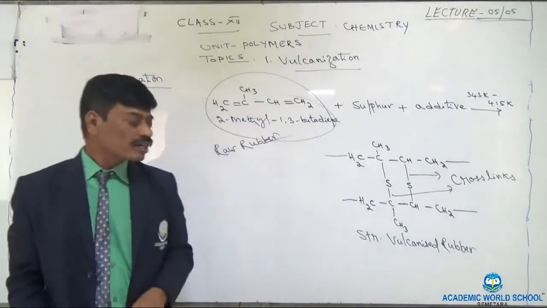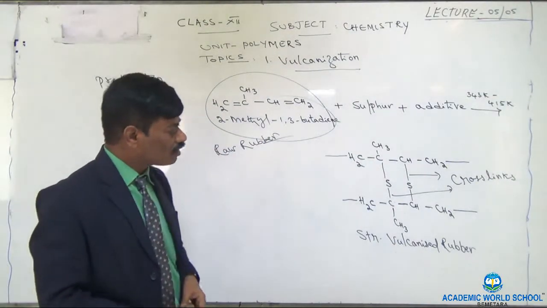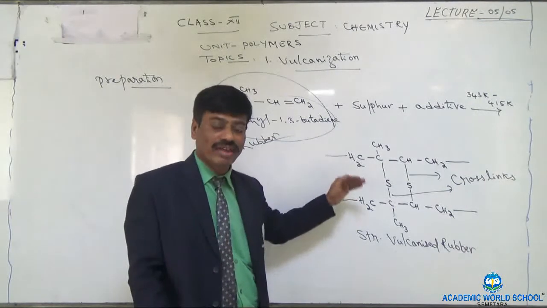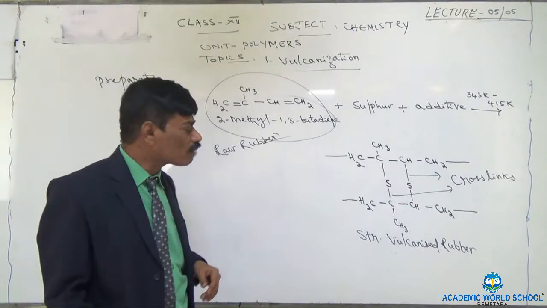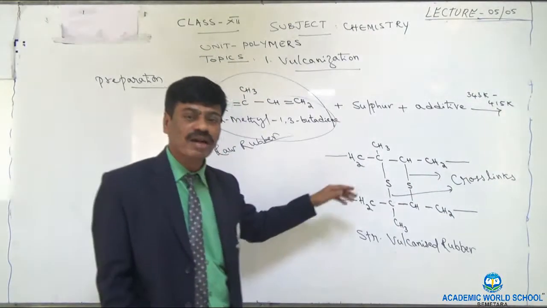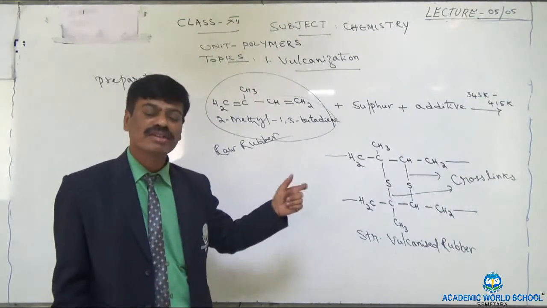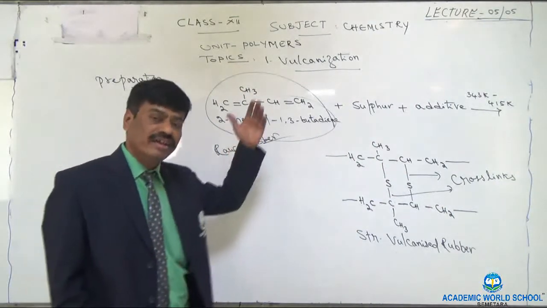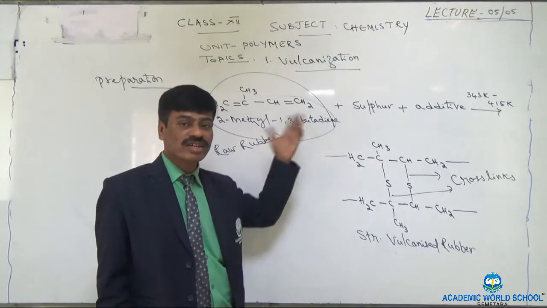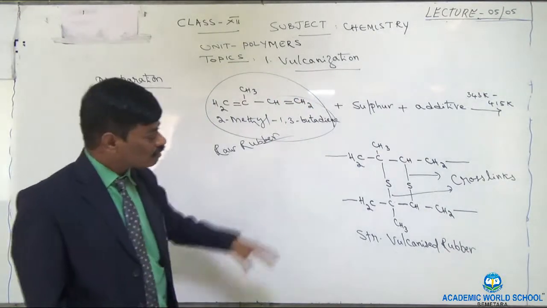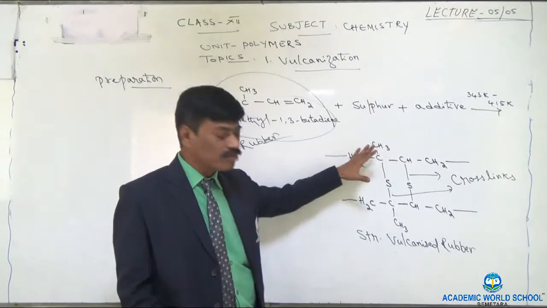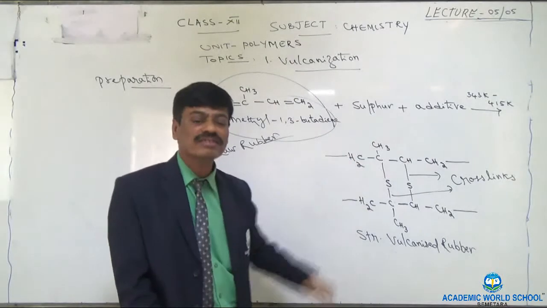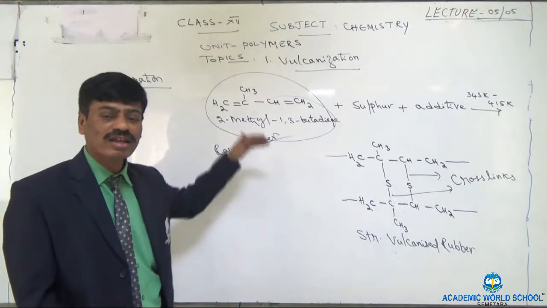Number 2, at low temperature, even when this vulcanized rubber is used in making, say, vehicle tires, this substance cannot become brittle, meaning it cannot become pieces, because of these cross links, like what we observe in natural rubber. Next, third property: this vulcanized rubber cannot absorb water like natural rubber. So these are the three plus points of vulcanized rubber over natural rubber.